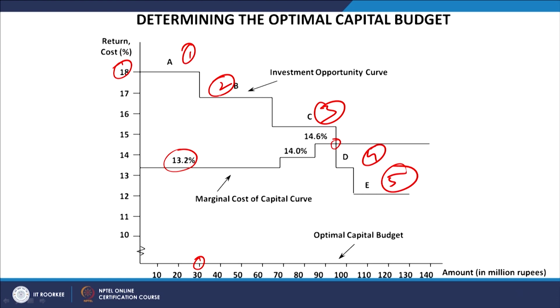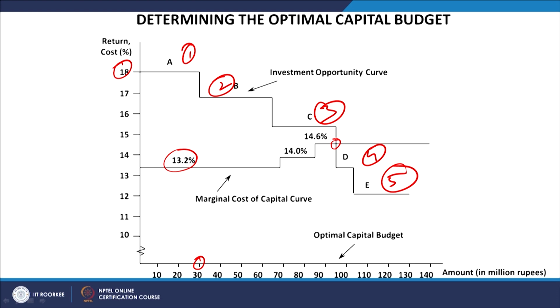So, what is happening is that the internal rate of return is going down over a period of time when we move from the first investment opportunity to the fifth, whereas when your borrowing needs go up, your marginal cost is going to increase. Initially, up to 70 millions, it was 13.2%, but when you further increase the investment up to 85 millions, it is 14%, and beyond that it is going to be 14.6%.